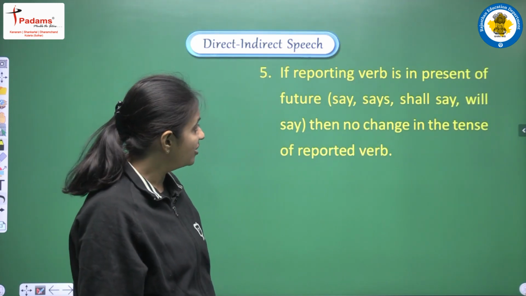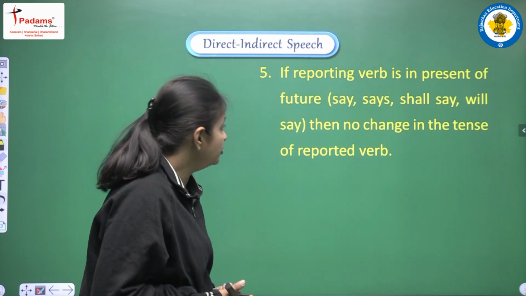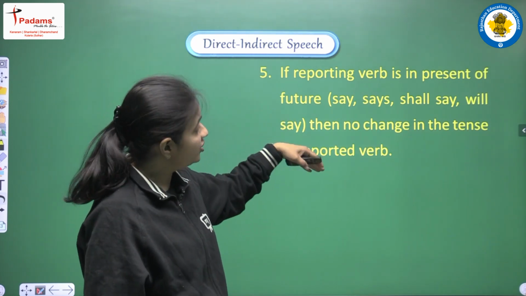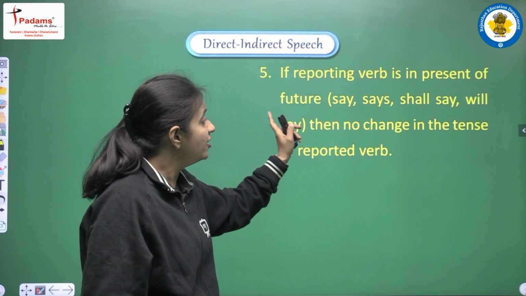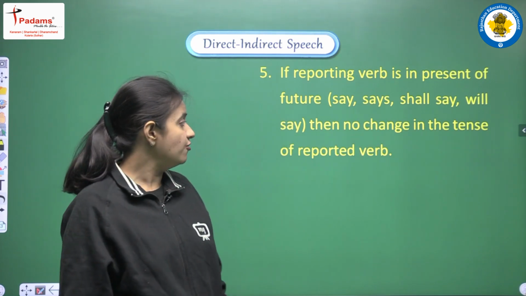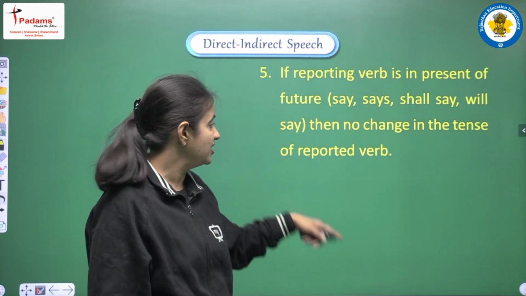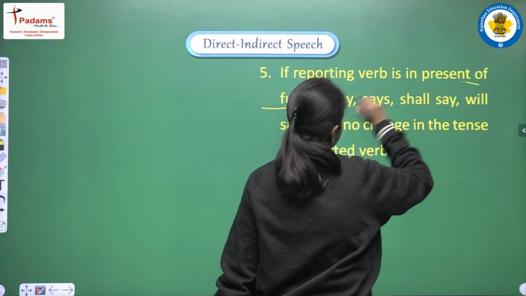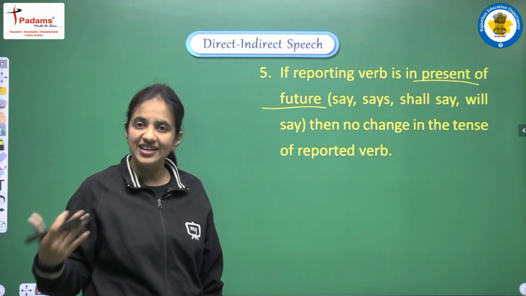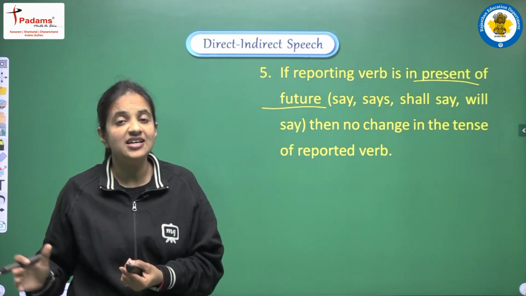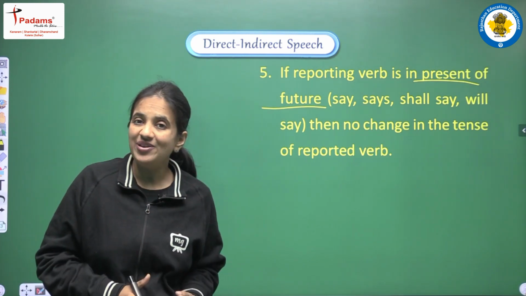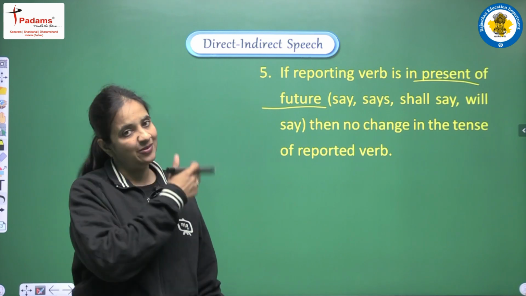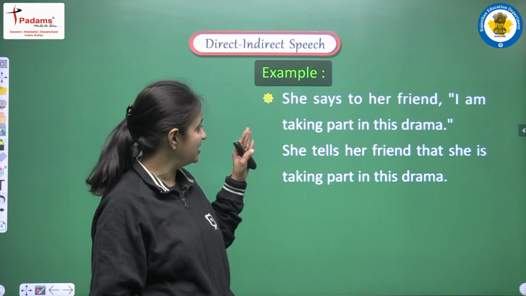Okay. Next rule. If reporting verb is in present or future, like say, says, shall say, will say, then no change in the tense of reported verb. So this thing we have done already, that if we are having present or future tense, then we don't make any changes. Okay, if there is past tense in the reporting verb, then only we have to do all the changes. So same thing we are having here. So let's see the example.